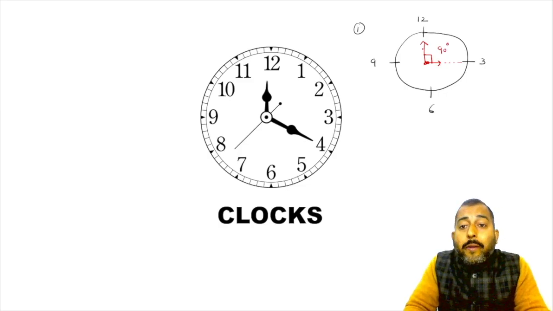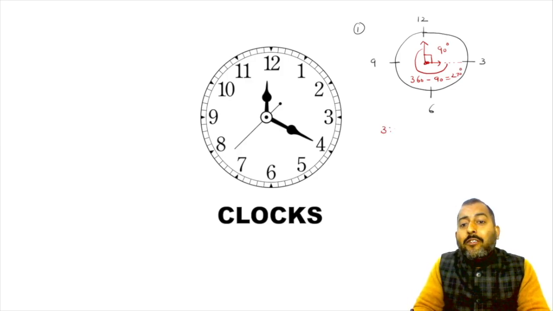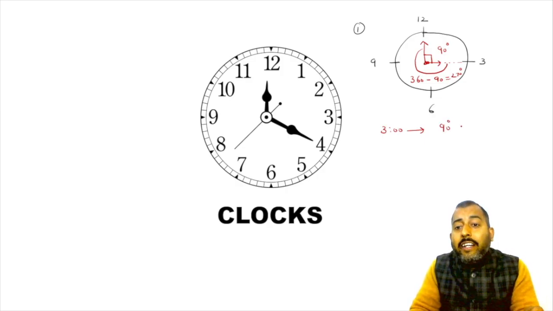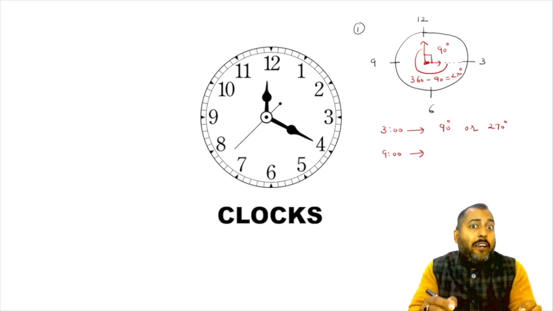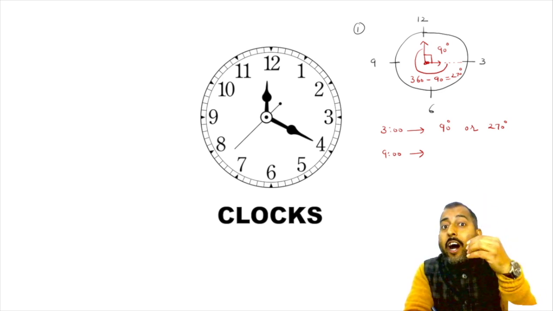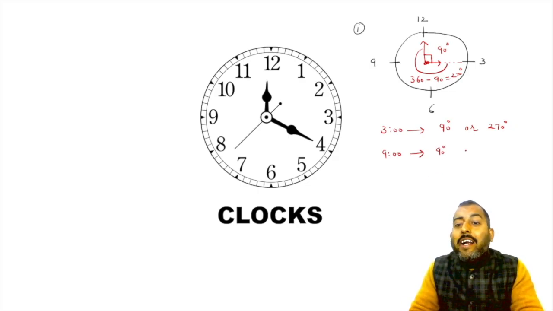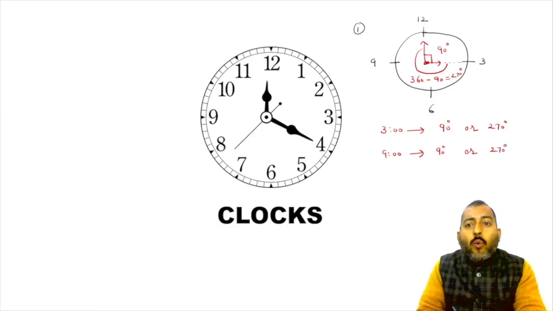Now, what about this remaining part? The remaining part will definitely be 360 minus 90, which is 270. So I can say that at sharp 3, the angle between the minute hand and hour hand is either 90 degrees or 270 degrees. Similarly, if we talk about the situation of 9, at 9, the minute hand will point towards 12 and the hour hand will point towards 9. So again, at sharp 9, the angle between the hands is either 90 degrees or 270 degrees. I hope this is very easy to answer.